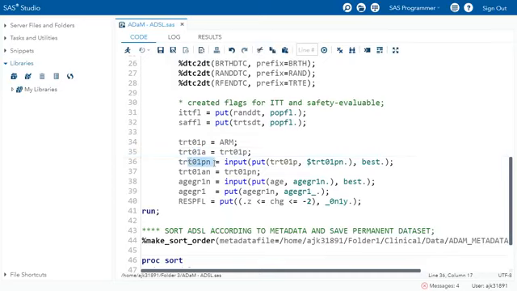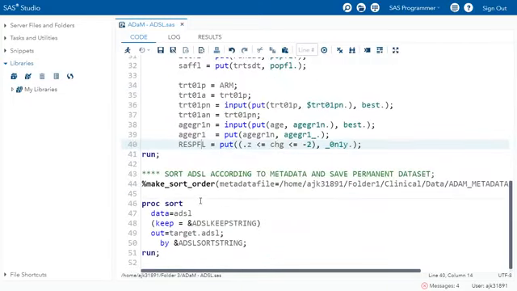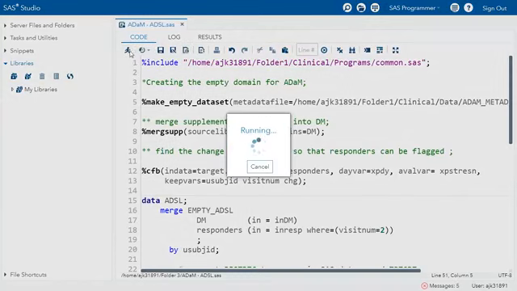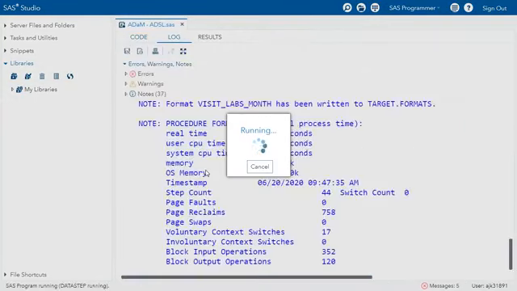These are also represented in numeric format, for the planned treatment and the actual treatment. Once this is done, I will have some extra variables which I joined in from the other domains. With the help of a macro and the proc step, I will be removing those extra variables that are not required. So let's execute it and see the final output.